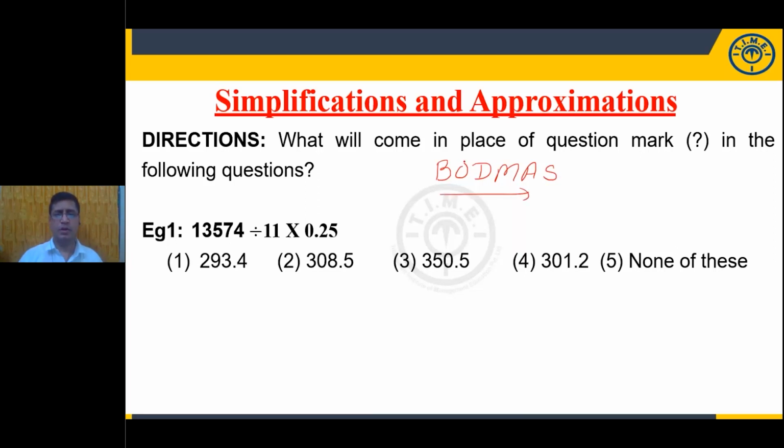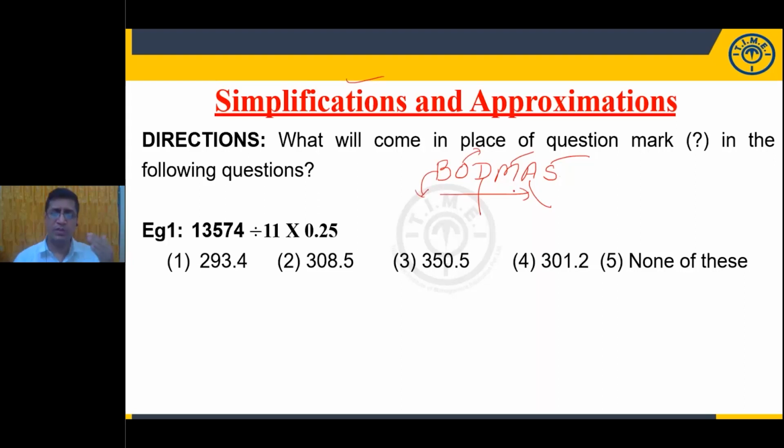BODMAS rule you need to follow to answer a question appearing in simplification which has more than one sign. Here we have multiplication as well as division. What does BODMAS stand for? BODMAS stands for bracket, of, division, multiplication, addition, subtraction. Out of these total 6 elements, the first 4 we need to follow strictly.